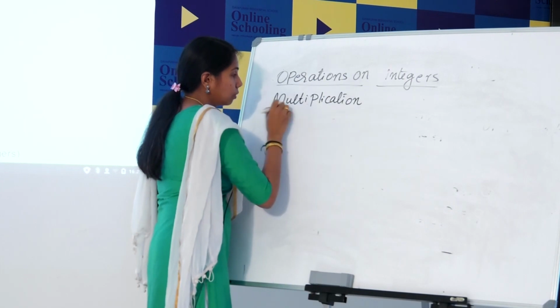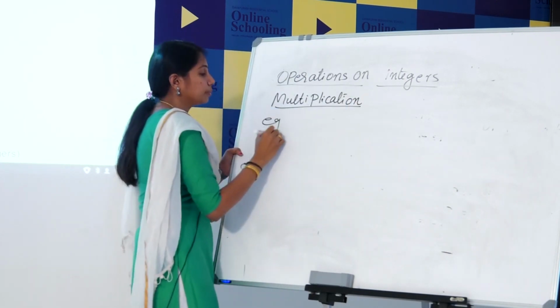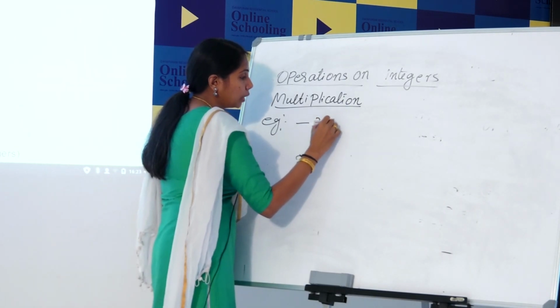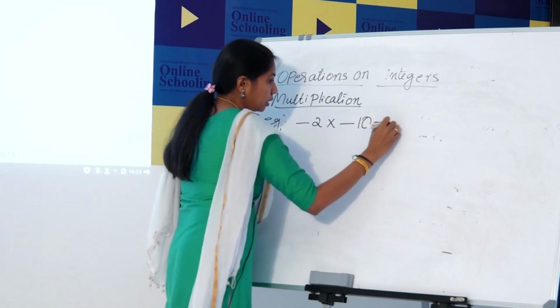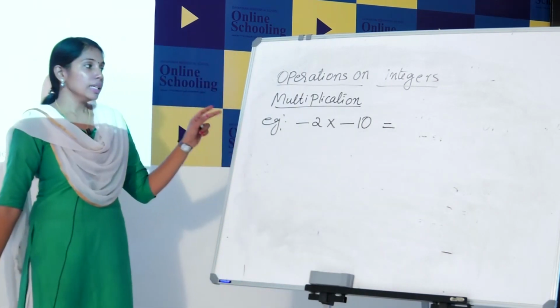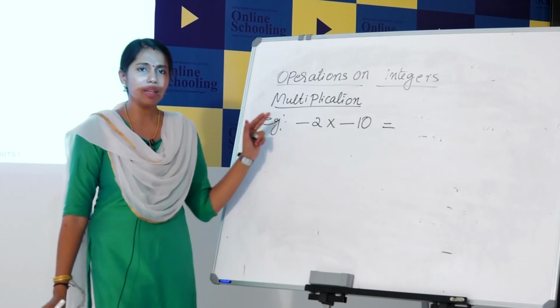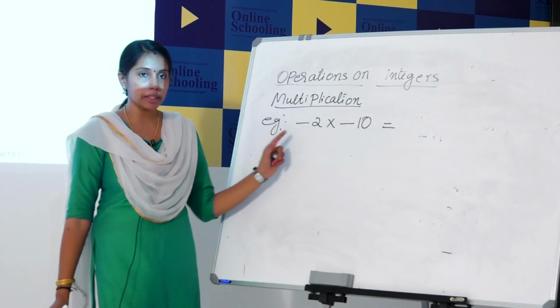Multiplication. Example: minus 2 into minus 10. Here you can see two negative integers, the product of two negative integers. What is the answer? How can we multiply these two?